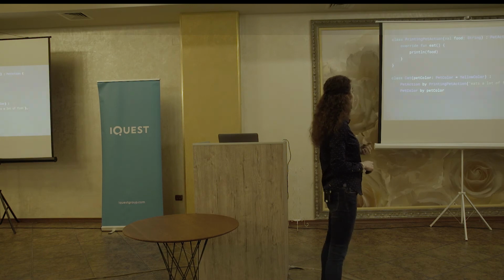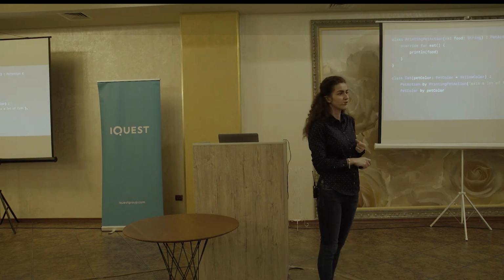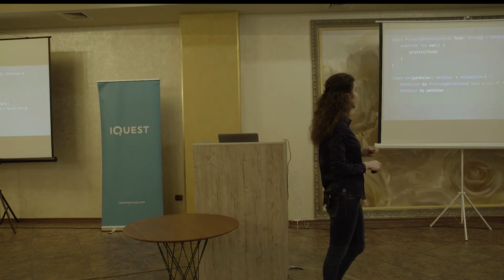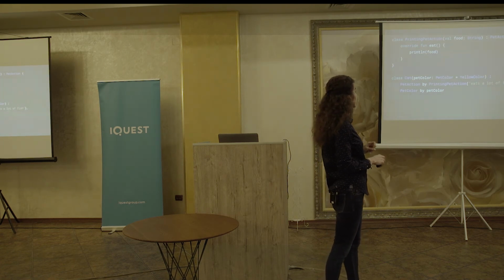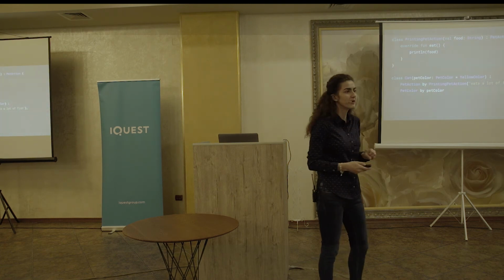When I create a class, cat, that will use the yellow color, so it will be a yellow cat, and the pet action is delegated, this by keyword means that it will be delegated to printing pet action. So it will get the implementation from here. And the implementation for pet color will be taken from the constructor, so it will be a yellow cat, like I already said.